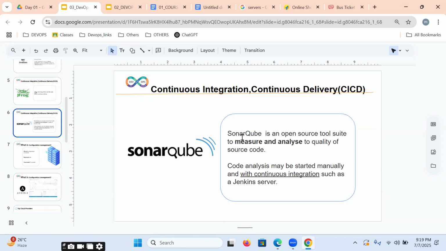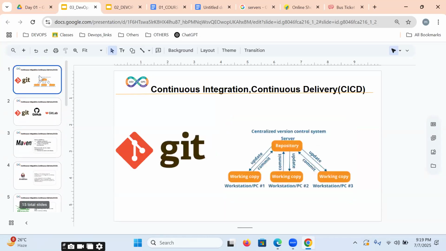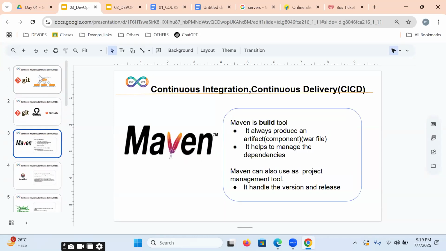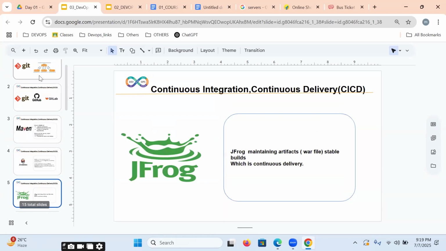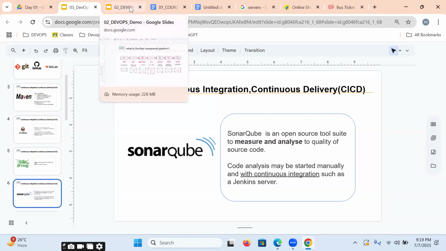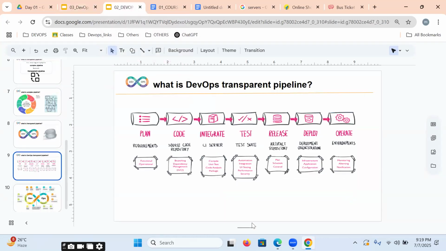SonarQube will analyze and give statistics and reports also. With the help of Git, Maven, Jenkins, JFrog, SonarQube, we can implement the entire CI/CD process, continuous integration and continuous delivery.